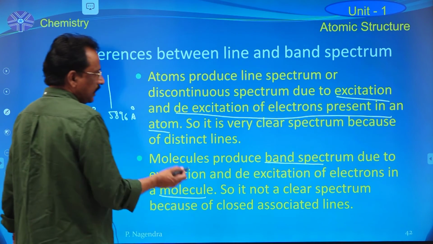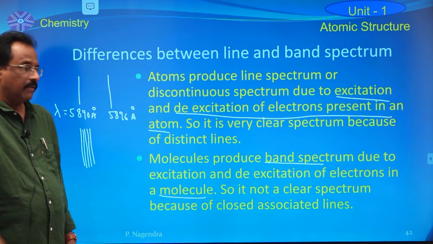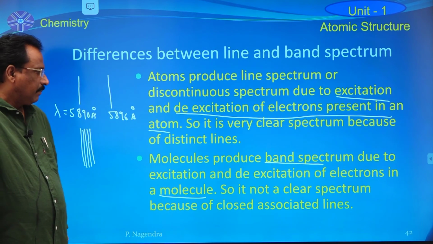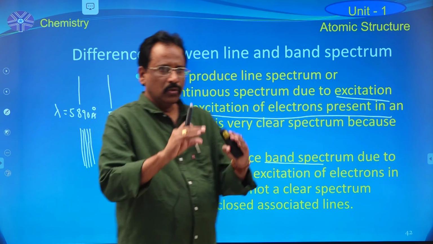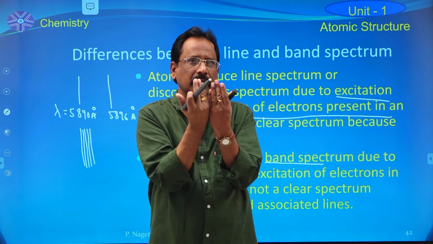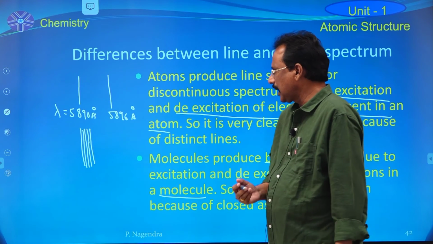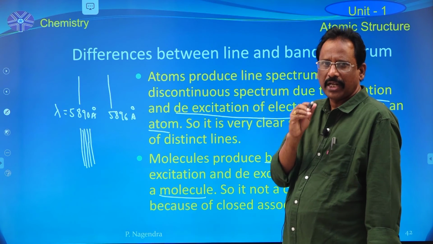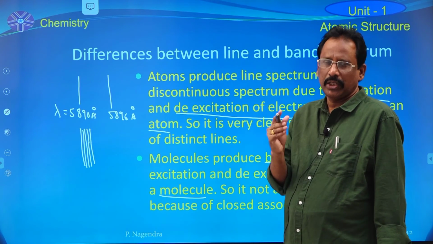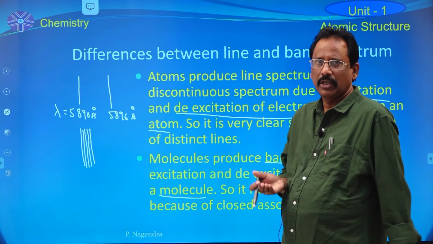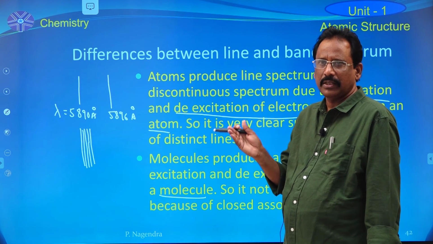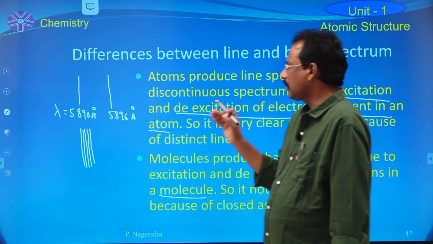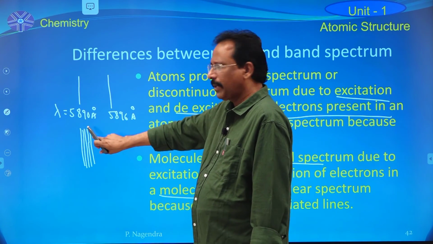That's why line spectrum is a very clear spectrum, but band spectrum is not a clear spectrum because of the presence of closely associated lines. For example, KMnO4, potassium permanganate, is a molecule containing a group of atoms. Potassium, manganese, and 4 oxygen atoms are present in the KMnO4 molecule. That's why that molecule produces this type of spectra.